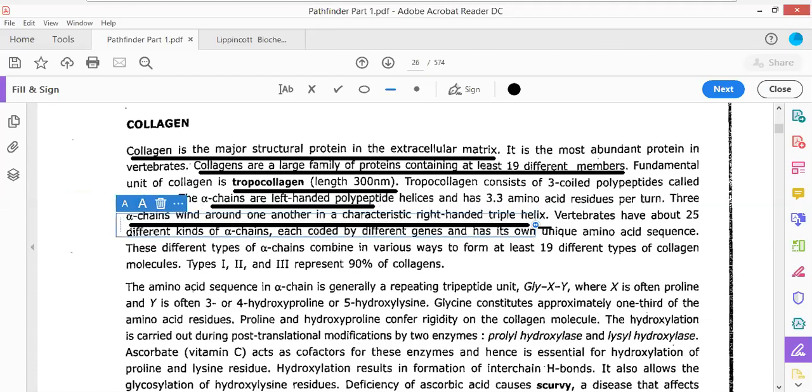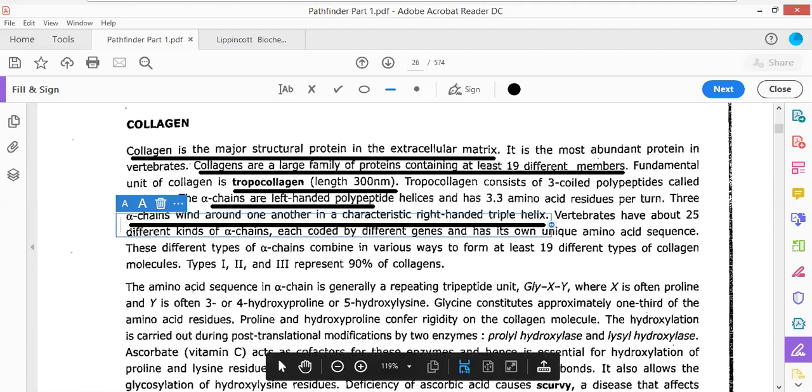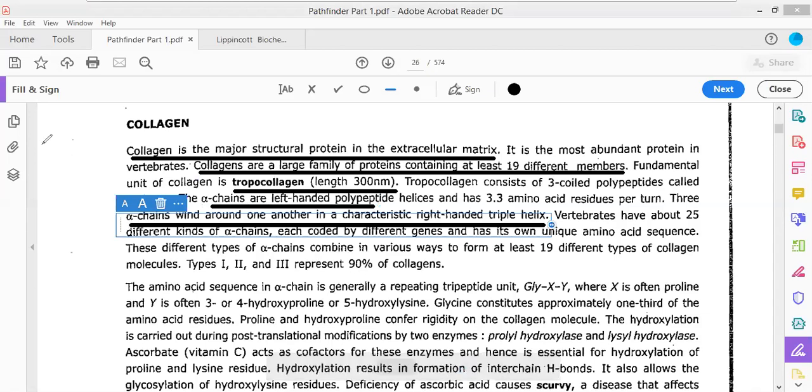This is how it leads to the formation of a right-handed triple helical structure. This is very important. Please do listen here. There are three alpha helices. There is one alpha helix, there it would be another.